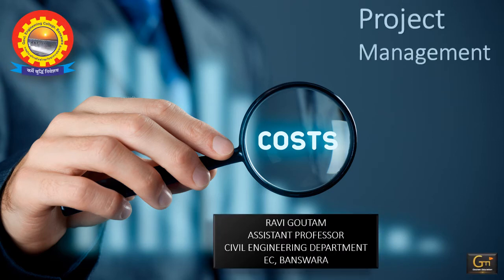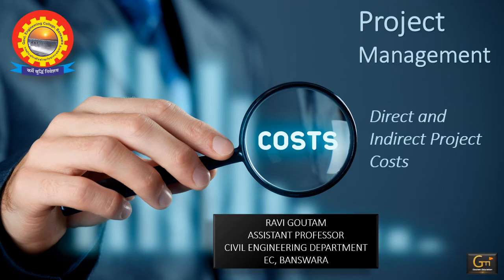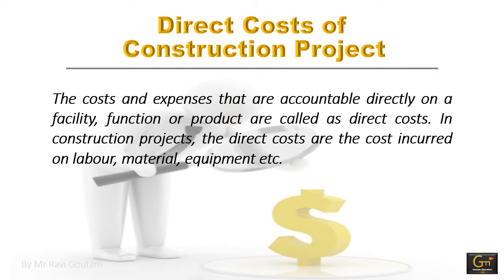Hello everyone. Today we will study direct and indirect project cost under project management. So what is direct cost of a construction project? The costs and expenses that are accountable directly to a facility, function or product are called direct cost. So in construction projects, the direct costs are the costs incurred on labor, material, equipment, etc.